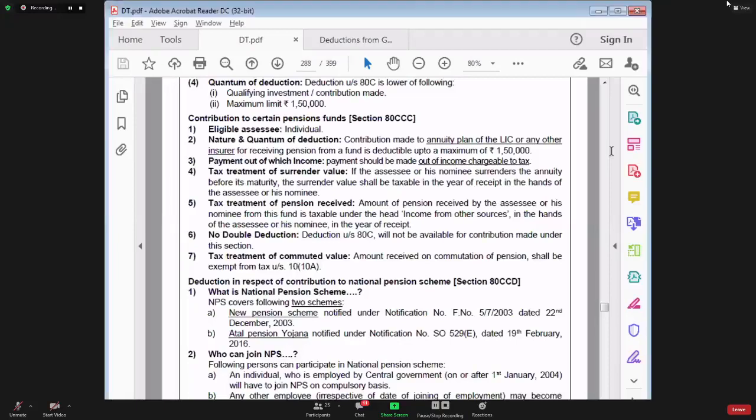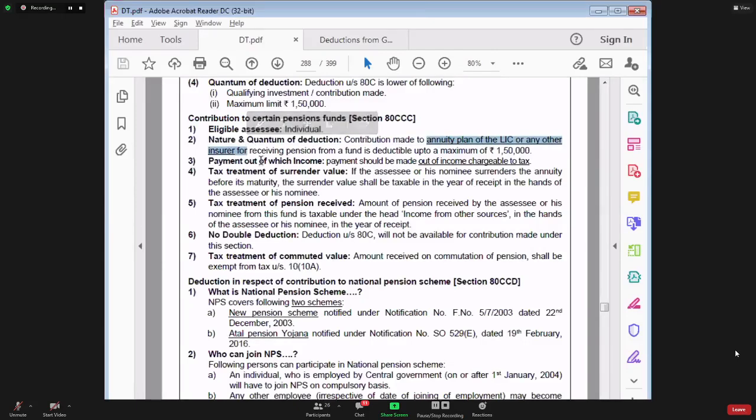Okay. So now we move on to section 80CCC. Section 80CCC. This is deduction with respect to investment in annuity plan of Life Insurance Corporation of India or any other insurance company. Who can claim deduction? Individual can claim deduction. Only individual can claim deduction. This is point number one. Point number two, this is deduction with respect to investment made in the annuity plan of Life Insurance Corporation of India or any other insurer.